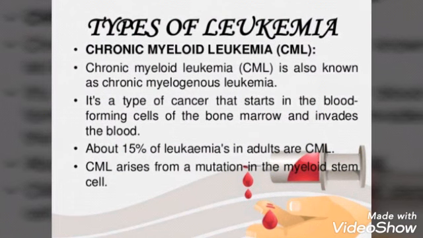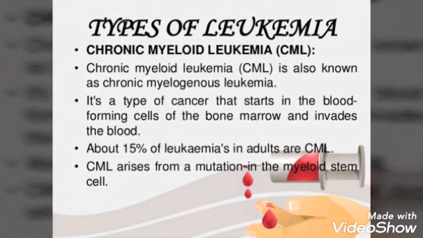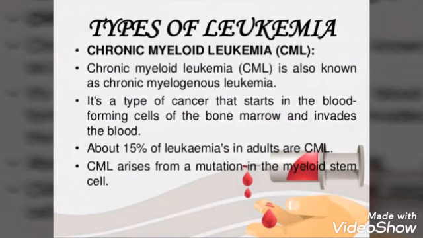There were totally two main types, that was acute and chronic. Then acute was divided into two, and chronic was also divided into two.